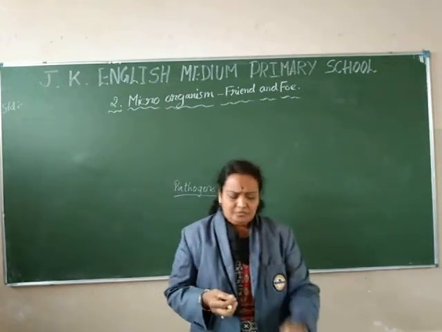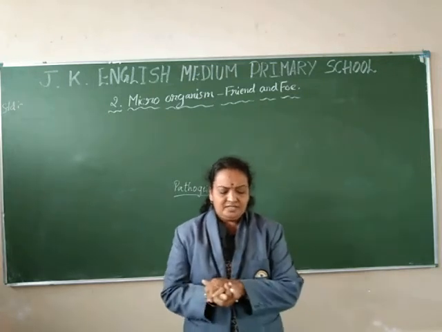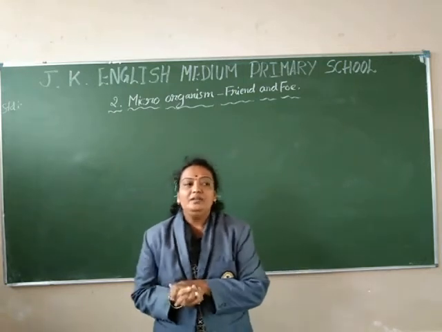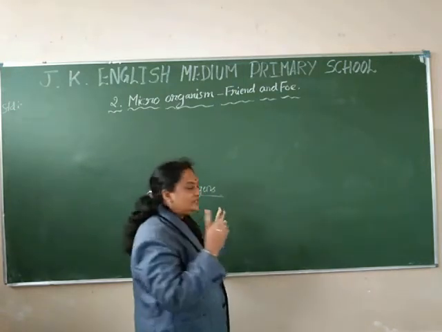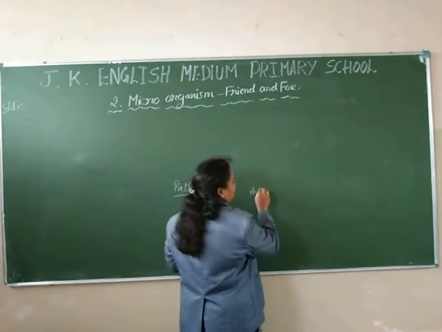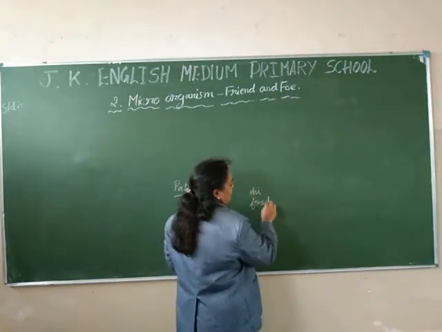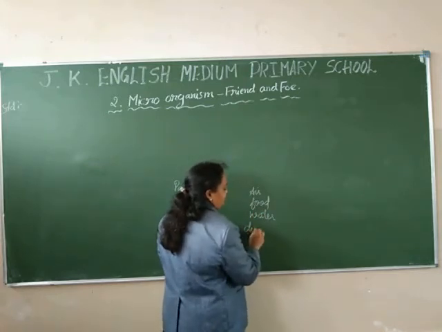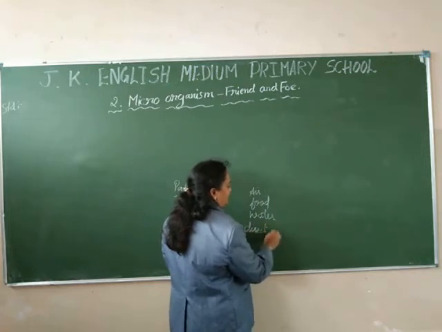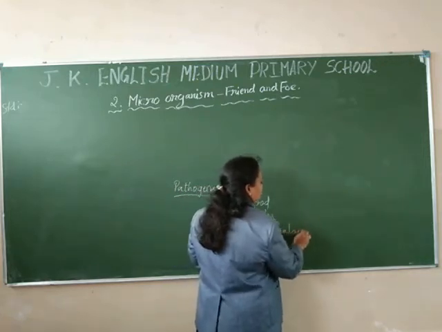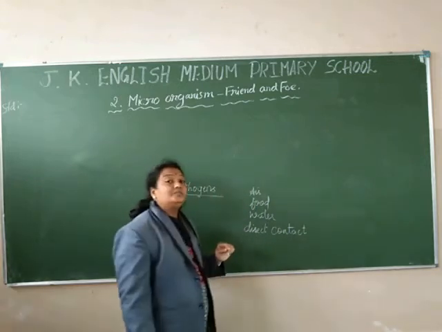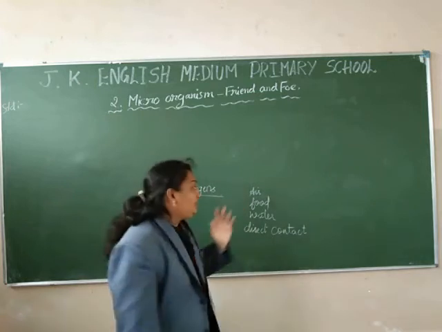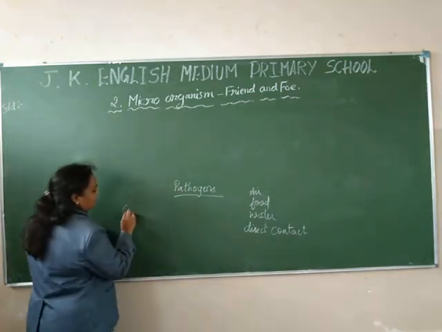For example, the microbial diseases that can spread from an infected person are called communicable diseases. The communicable diseases are spread through air, food, water and direct contact. The diseases which are spread from person to person are called communicable diseases.